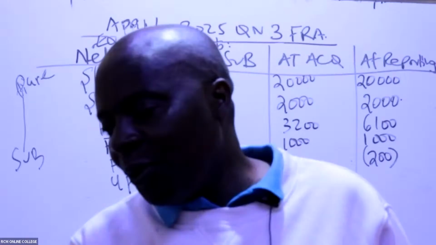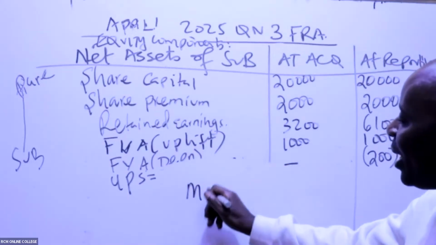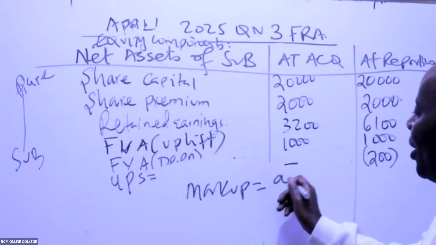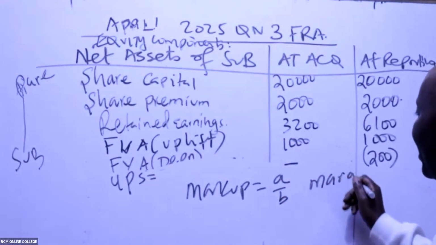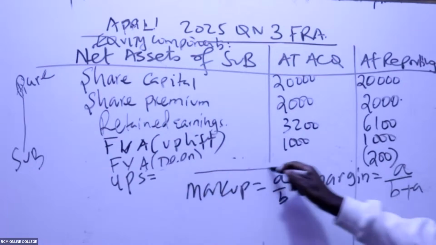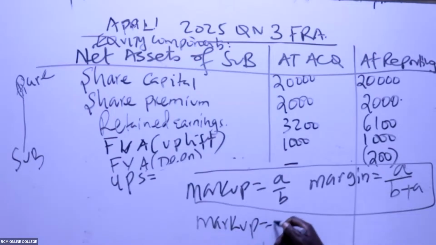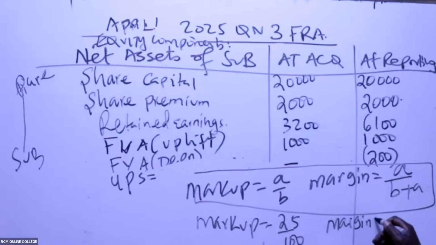So remember, my good students, this is dangerous. Whenever you hear of markup, if markup is A over B, then margin has a bigger base. Margin will be A all over B plus A. Remember this. If you tell me that markup is 25%, then margin will be 25 over 100 plus 25, which will be 25 over 125.